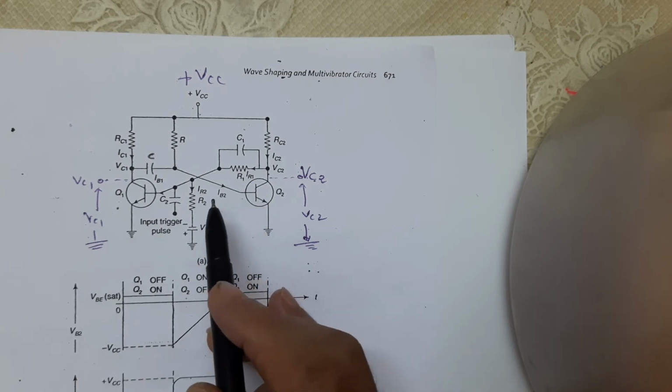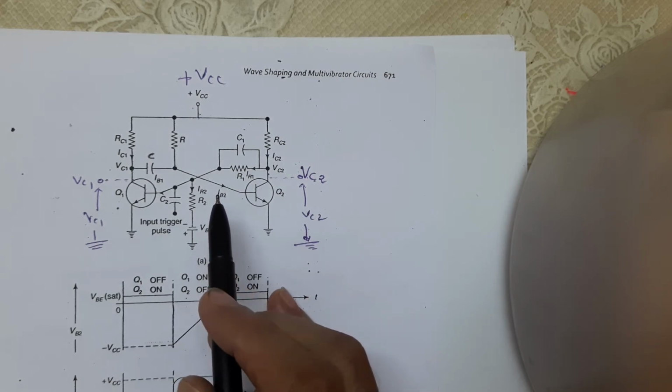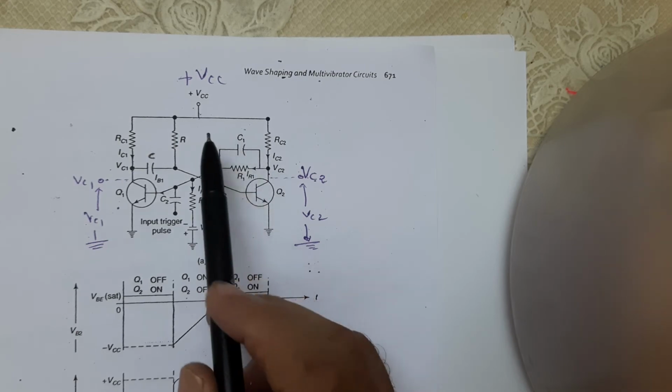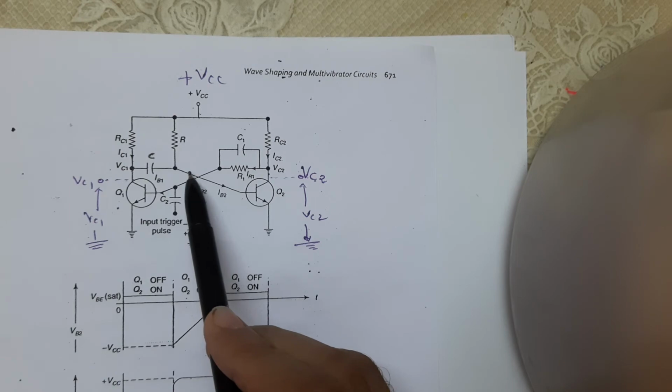Next, the capacitor C is charged to approximately plus VCC through the path VCC, R and Q1.